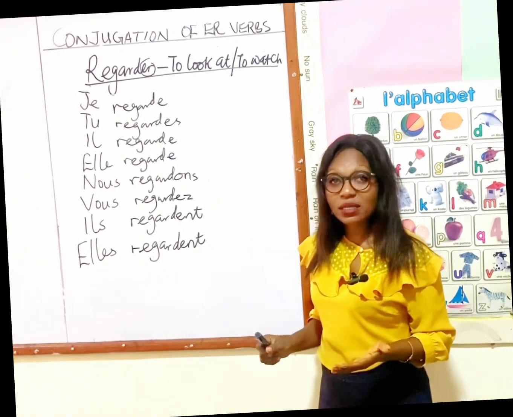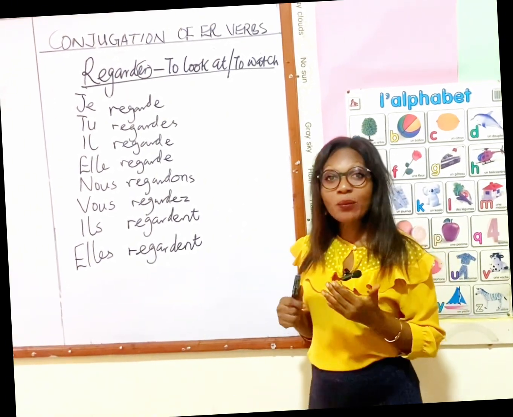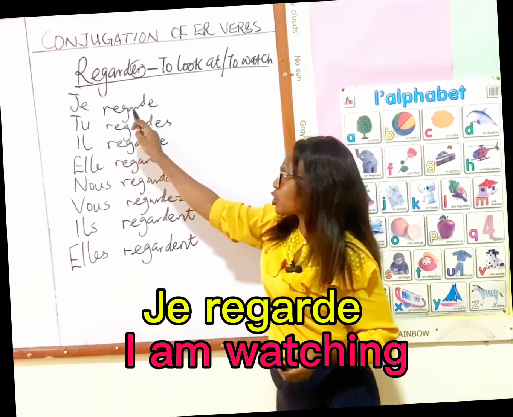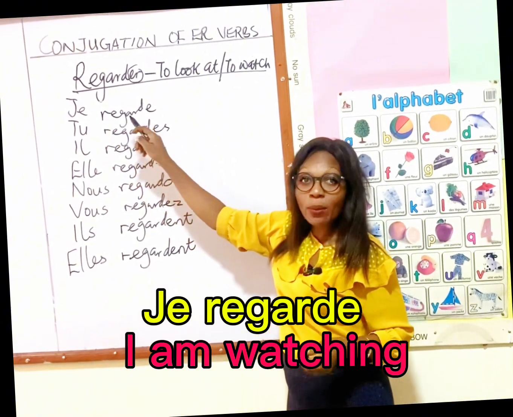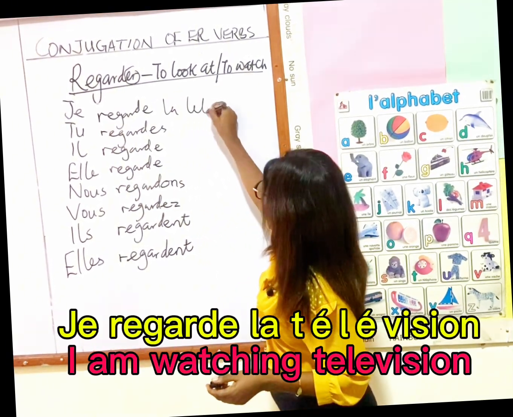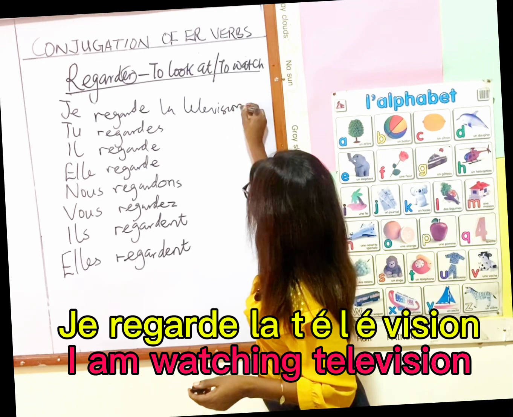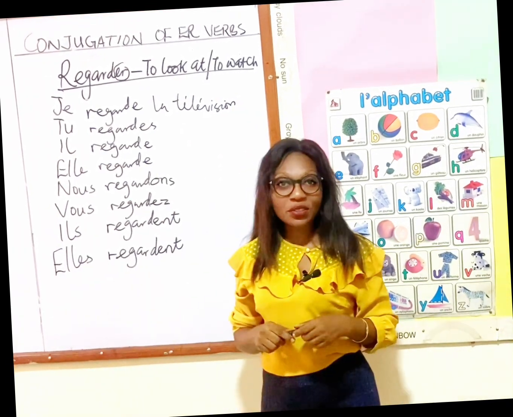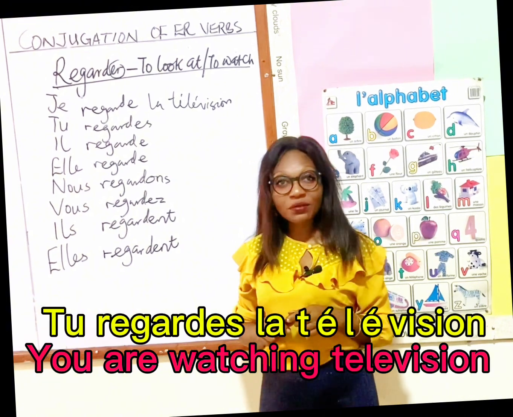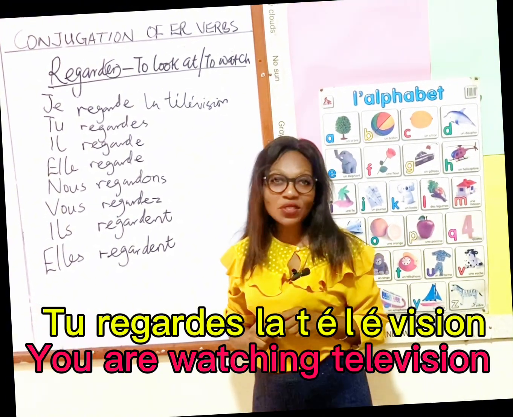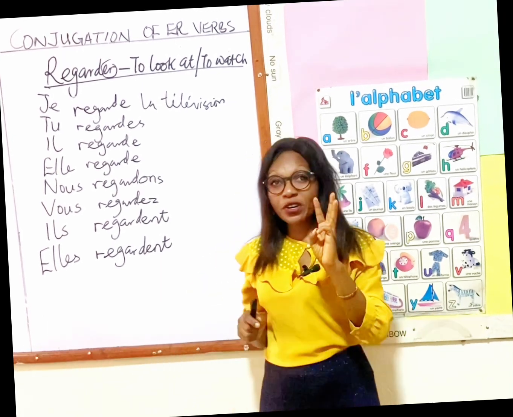So let's make sentences. I want to say, I am watching television. I am watching. Je regarde. So I'm watching television. Je regarde la télévision. How do you say you are watching television? You are watching television. Good. Tu regardes la télévision.